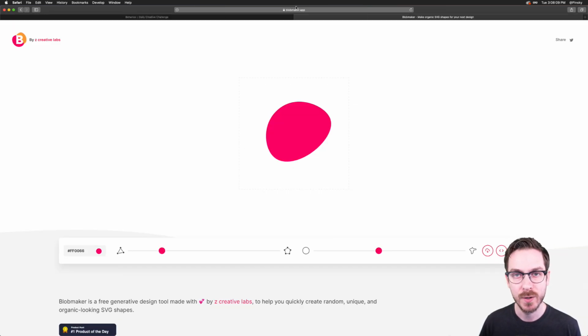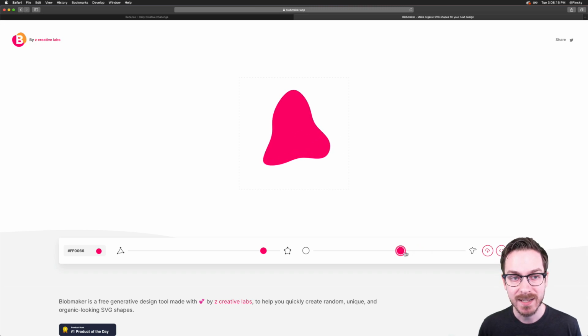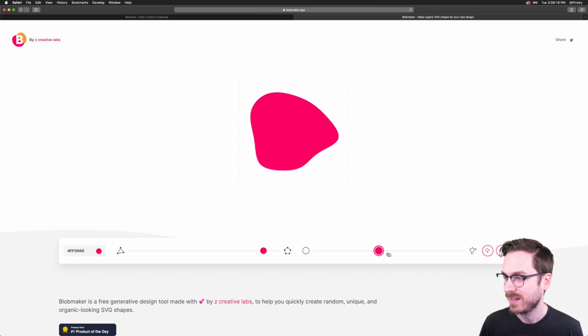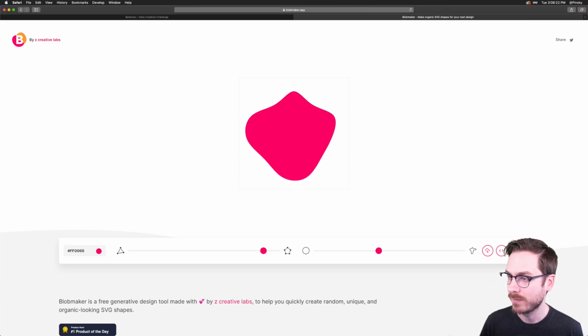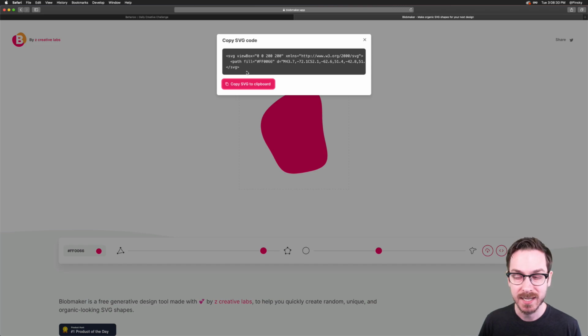It's a fantastic, very simple resource. You can control how many sides your blob has, right? You can control how blobby it is. I don't know if that's a word, but you can do that. And you can also randomize it, just like that. So you can have different shapes of your blobs. And when you're happy with it, you can either download the blob to your computer, or you can grab the embed code or the CSS, or you can copy the SVG to your clipboard.